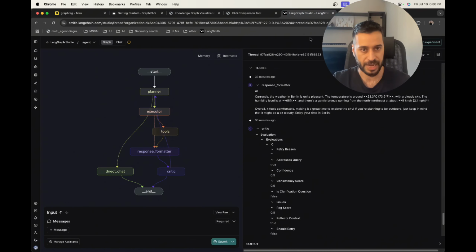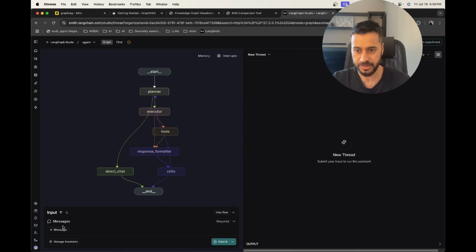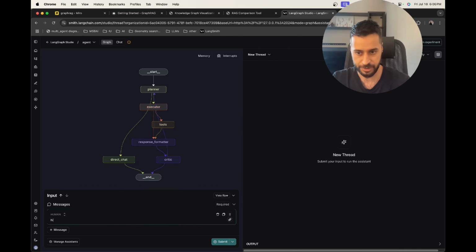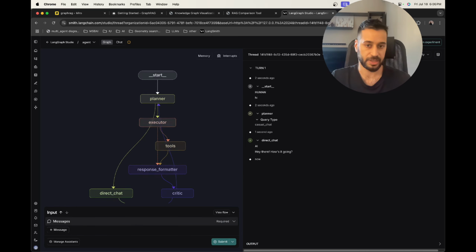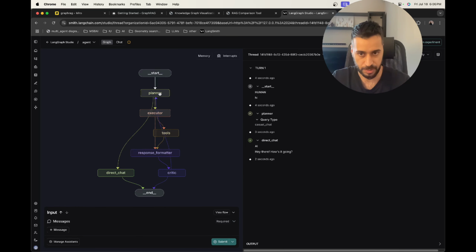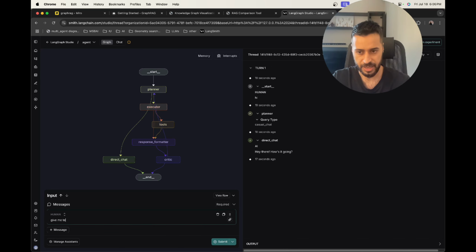So let's see how this works in action. Let me create a new thread, and let's first start with a casual conversation. This wouldn't need any routing to a retrieval tool. As we can see, this is the graph representation of what we just described. And then I said hi, and it answered me without reaching into any knowledge base because that's not needed. So: hi there, how's it going? Then I say, what are the top destinations in Europe.